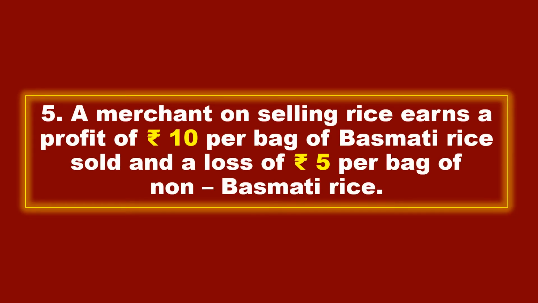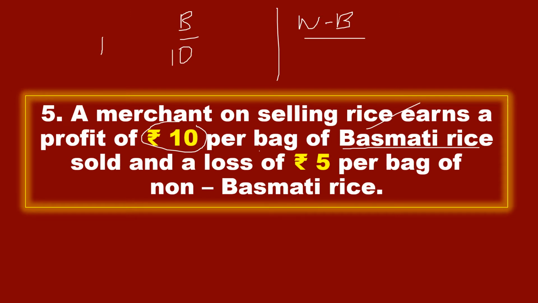A merchant on selling rice earns a profit of 10 rupees per bag of basmati rice sold and a loss of 5 rupees per bag of non-basmati rice. Okay, so what is the meaning of the question? A merchant on selling rice means a shopkeeper, when he sells the rice, he is earning for basmati rice 10 rupees per bag. There is basmati rice and non-basmati rice, means normal rice. So while selling this, for one bag he is getting 10 rupees profit.